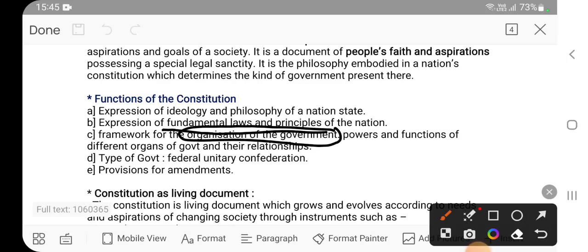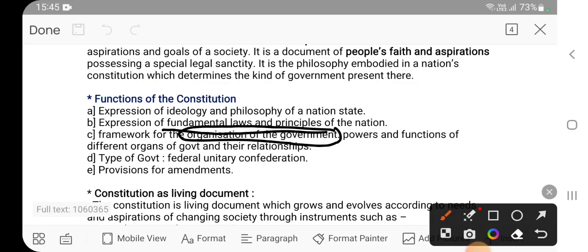So when we discuss organization of government, you have elected the government, you have elected a certain number of people, or let's say a king is there, or a certain group of people is there to rule over you. How those people are organized, it means which person will perform what task, who will perform a certain number of tasks and who will perform other tasks.